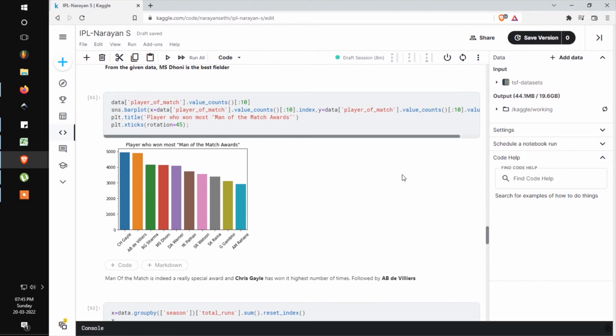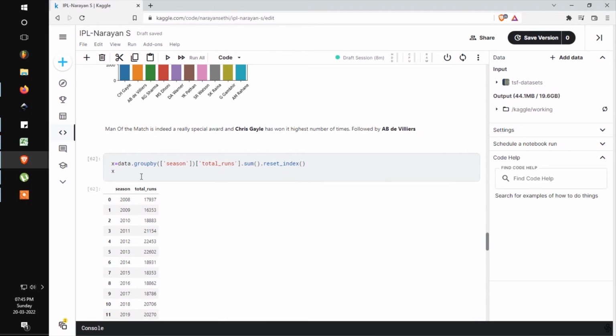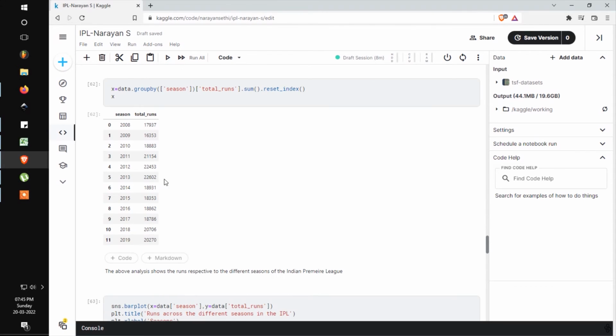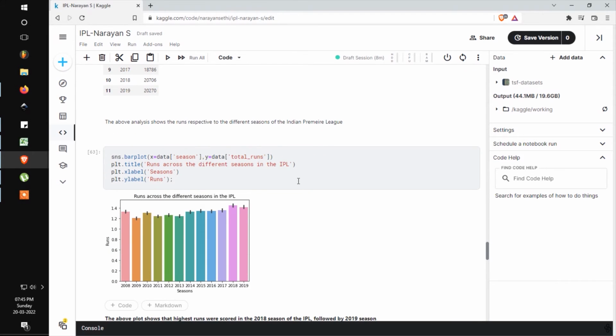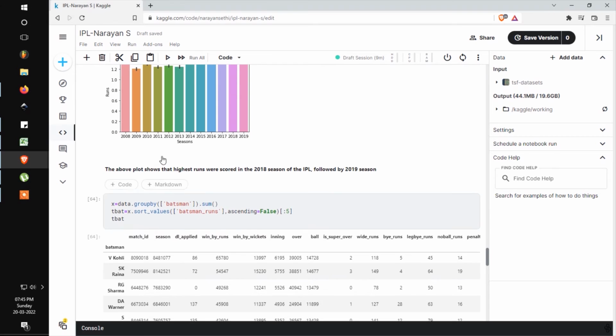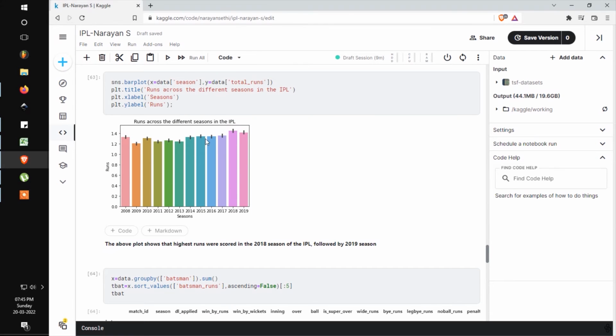Next, I move on to analyze the Man of the Match awards. Who has won the most Man of the Match awards? It turns out Chris Gayle has won the most Man of the Match awards, followed by the South African batsman AB de Villiers. And next, we see the total runs scored in the season, and this data shows the total runs scored in any season of the Indian Premier League. These are the total runs scored in a specific season of the IPL.